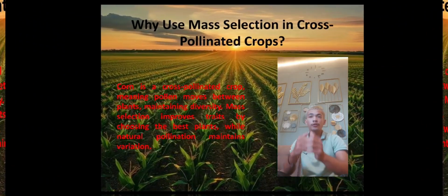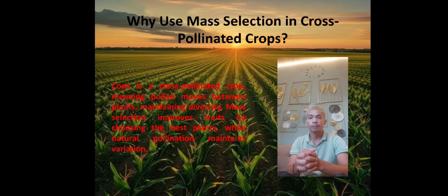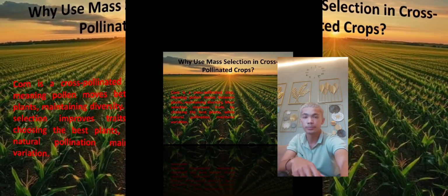So, why use mass selection in cross-pollinated crops? Corn is a cross-pollinated crop, meaning the pollen moves between plants, maintaining diversity. Mass selection improves traits by choosing the best plants, while natural pollination maintains variation.